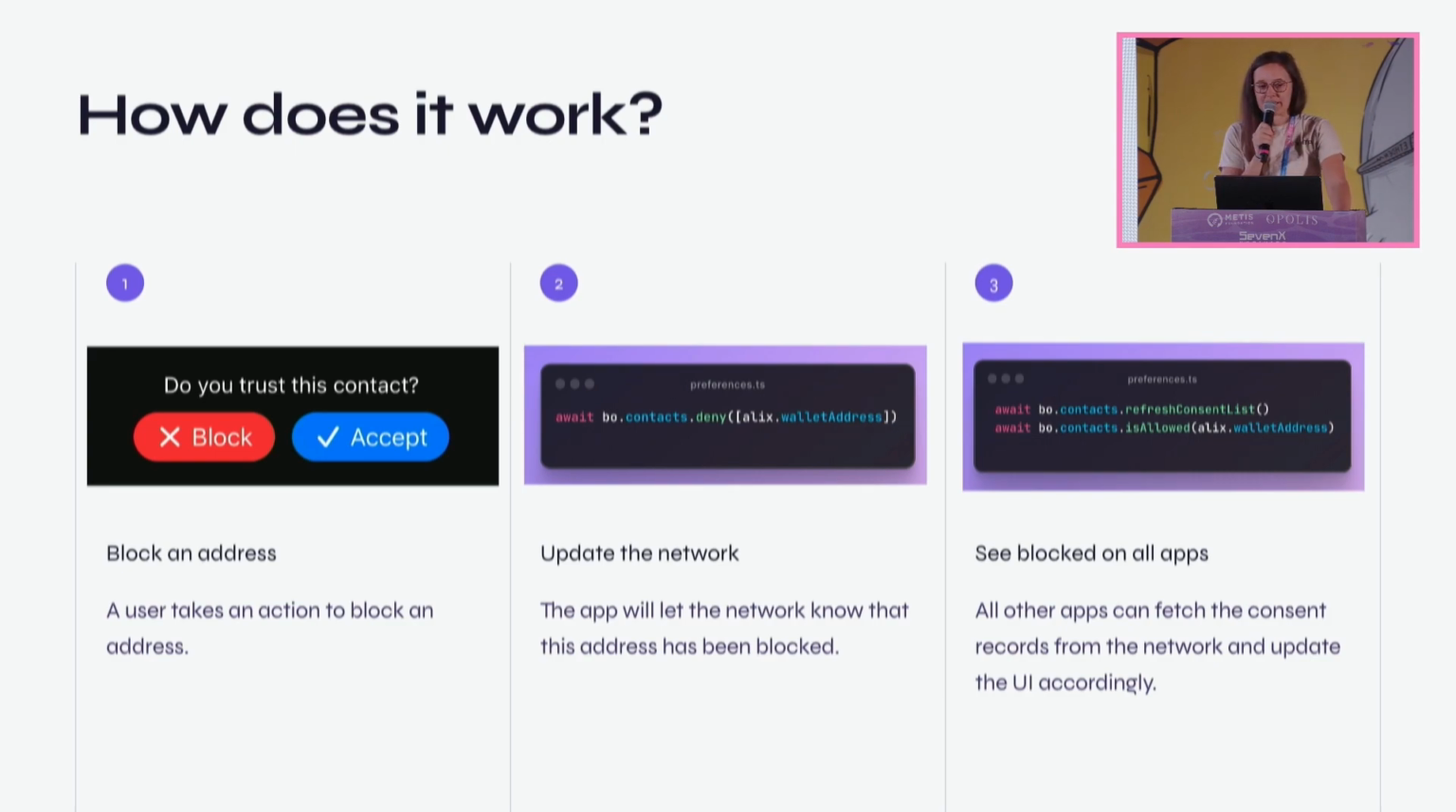So the flow would go like this. A user gets a message from an unknown address. The user can see the message as spam, so they block the address. The app then makes a call to our network to let the network know that this address has been blocked. The network encrypts that data and it publishes it. The user then logs into a different app, and this app now fetches the consent records from the network. They can see that this address has been blocked, so they update the UI accordingly. And the user does not see any more messages from this address anywhere. So it would be essentially like if you blocked someone on YouTube, and now they also are blocked on Instagram.